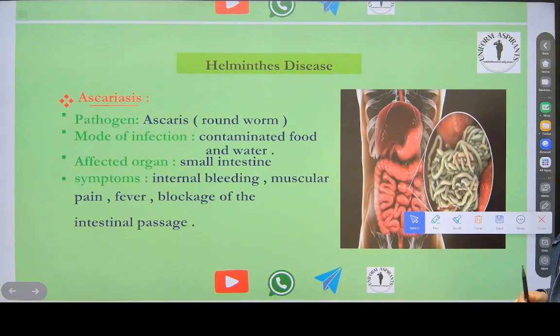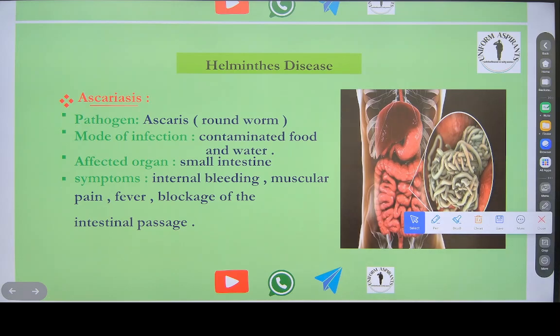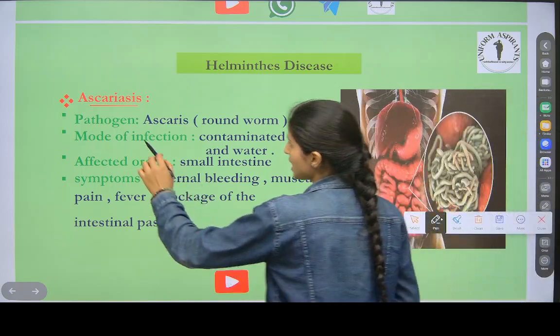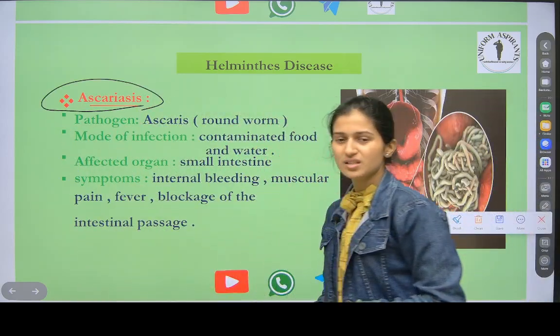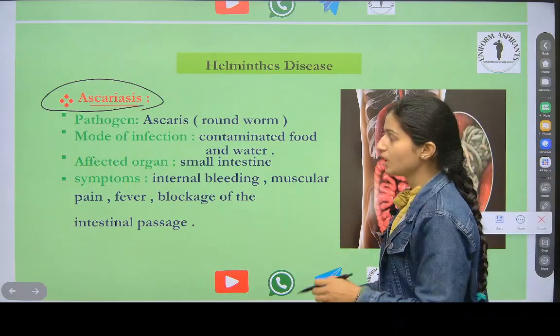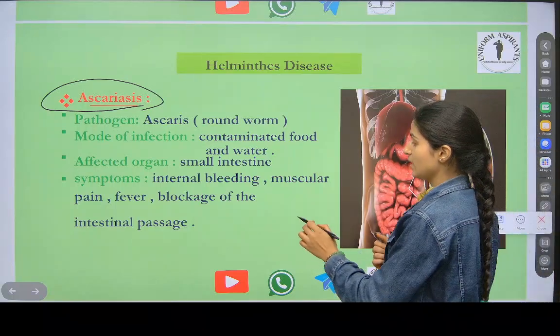Now, helminthiasis diseases. We will learn helminthiasis diseases. I told you there are four kinds of pathogens: virus, bacteria, protozoa, and helminths. Ascariasis. What is it? Ascariasis is caused by the roundworm. Many people get it. Roundworms live in our small intestine, worm-like things.